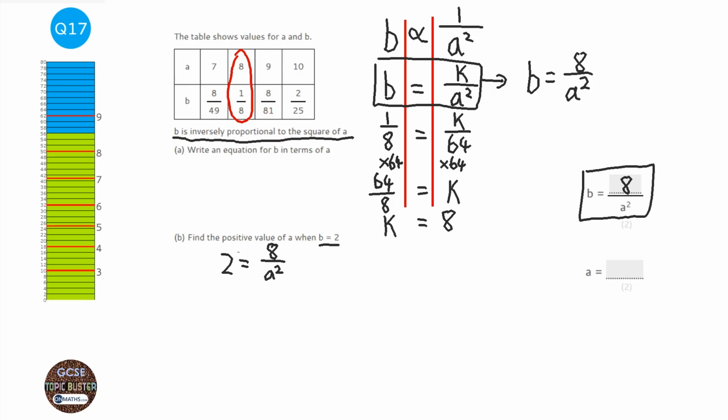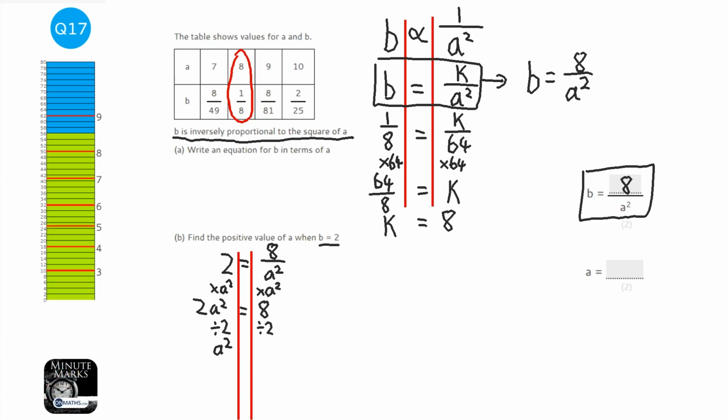Get my lines down. Okay, so the first thing I'm going to do is times both sides by a squared. So the best thing to do is get rid of any brackets or fractions. And since that means divide, over means divide by a squared, I'm going to times by a squared, so it would be 2a squared equals 8. Then I'm going to divide by 2 both sides, so I get the a squared on its own. So it's a squared equals 8 divided by 2 is 4.